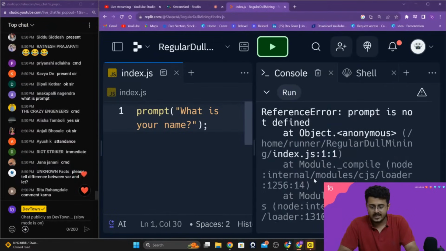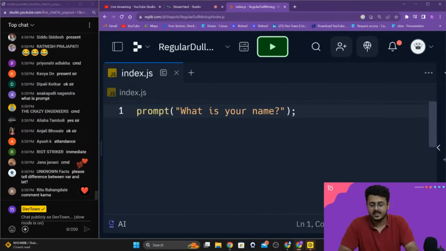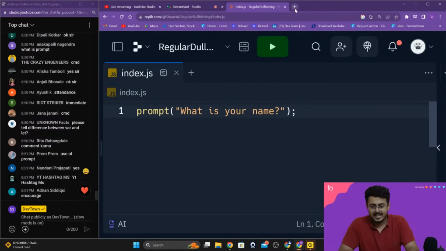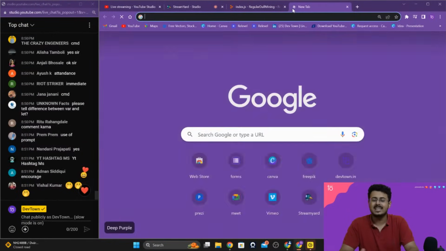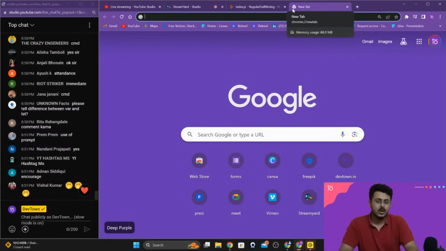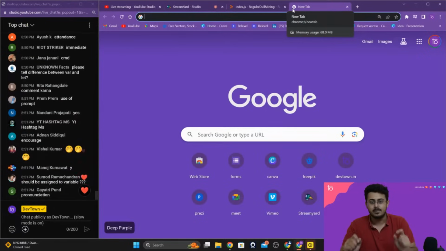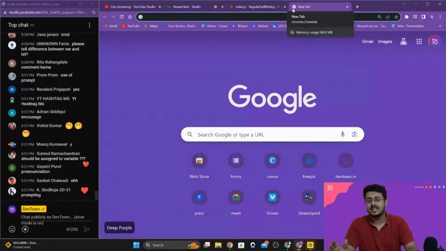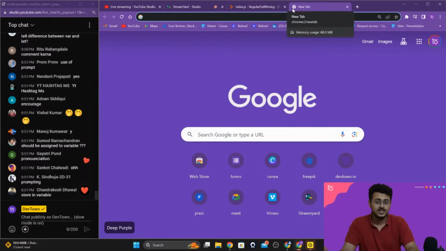So we actually cannot use prompt right over here, guys. I'm so sorry. For using this prompt, we will have to use something else. The reason why we are not able to use prompt, I'll be explaining while I will be explaining Node.js. But for right now, we will be writing our code a little bit differently. We are not going to use Replit to write our code, guys. We are going to write our code inside of the browser. Why did that not work? I will be explaining later on when we'll be studying about Node.js. Right now, we just want to focus upon JavaScript a little bit more.